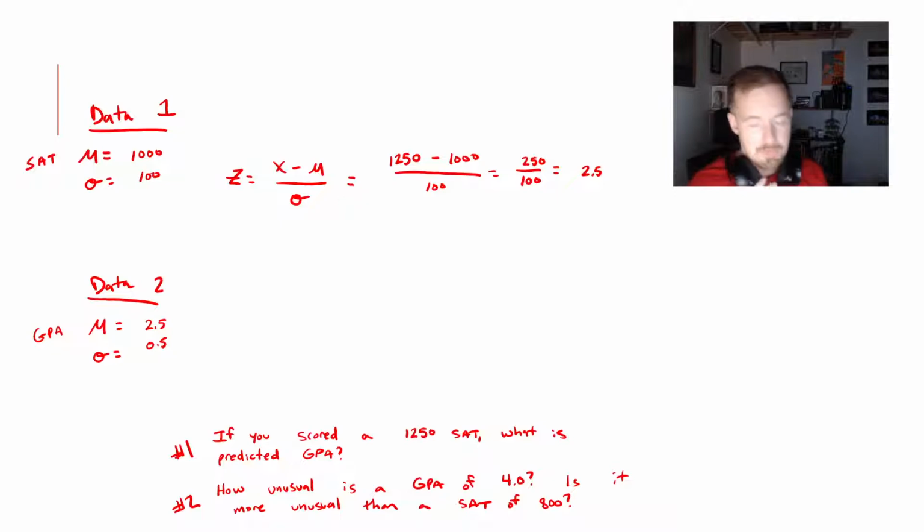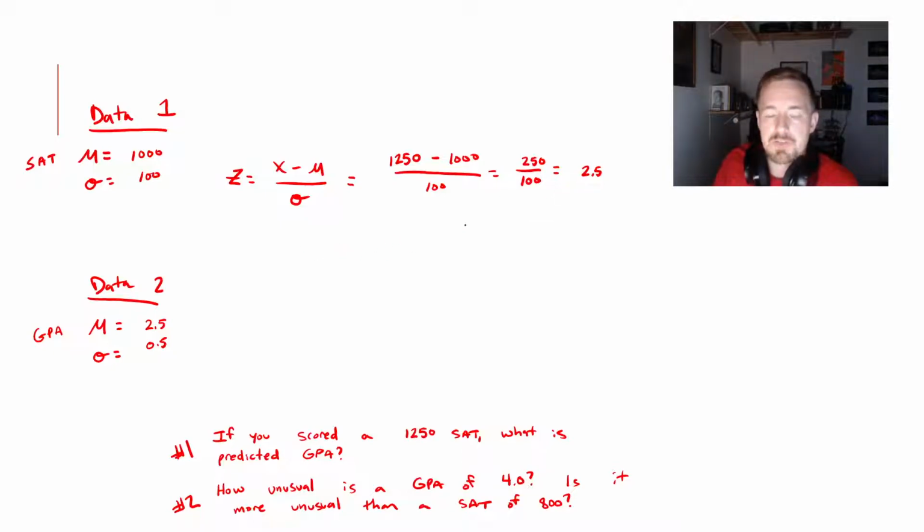Is my work done? Of course not. My work is not done. So next thing I need to do is to compare that with a GPA. Because what I've done now, by getting the z-score, is I found the standardized score. So I know that a SAT score of 1250 means that that is 2.5 standard deviations above the mean. So that is how to interpret that. So that's pretty good, right? I'm feeling pretty good about that SAT score. That's higher than my SAT score was whenever I applied to college by quite a bit.